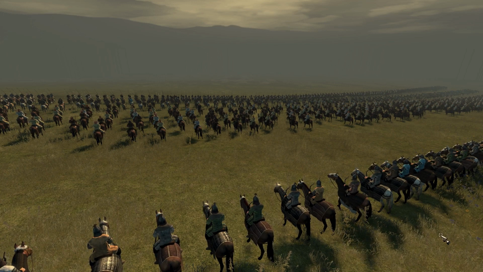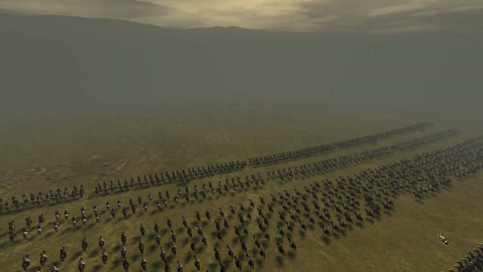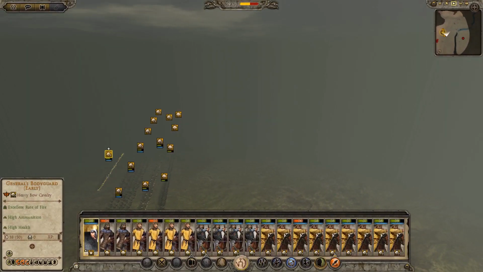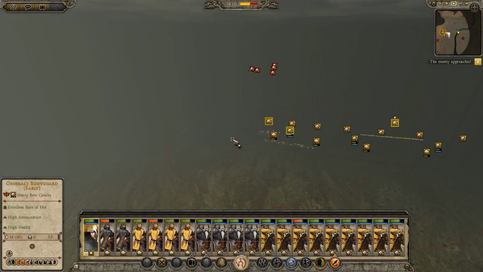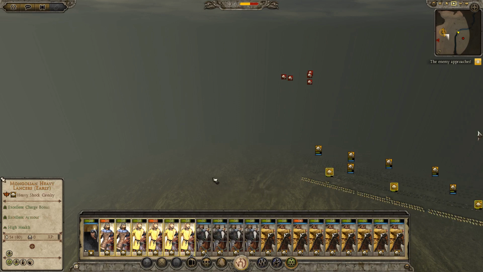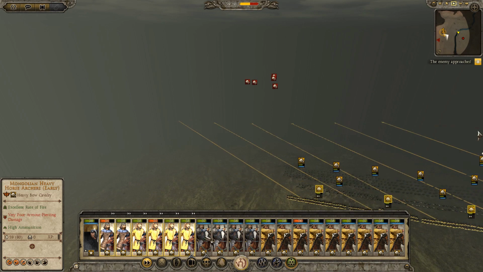Alright guys, we don't actually have time to listen to the end of Berke's speech. We need to find out where the reinforcements are coming from. So there is the one general. Okay, excellent. They're coming actually right behind us. That's perfect. So let's form up over here.